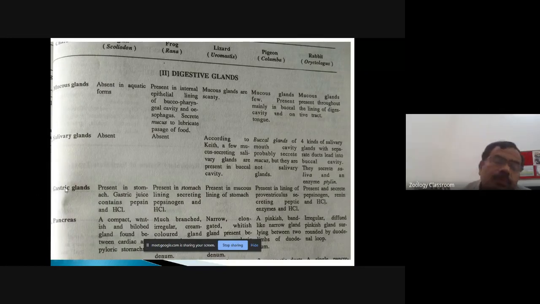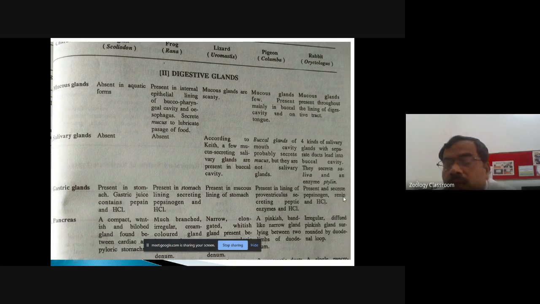Then, gastric glands. Gastric glands are present in the stomach, which secrete the gastric juice, which contains the protein digesting enzyme, that is pepsin, and the hydrochloric acid or HCl. In amphibians, the gastric glands present in the stomach secrete pepsinogen and HCl. In reptile, they are present in the mucous lining of the stomach. A similar condition is present in the pigeon, but they are located in the proventriculus, secreting the peptic enzyme and the hydrochloric acid. While in the rabbit, the gastric glands are present and secrete pepsinogen.